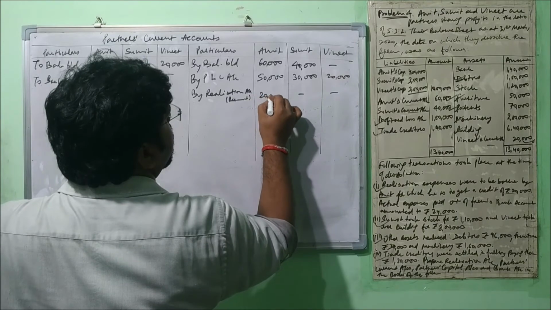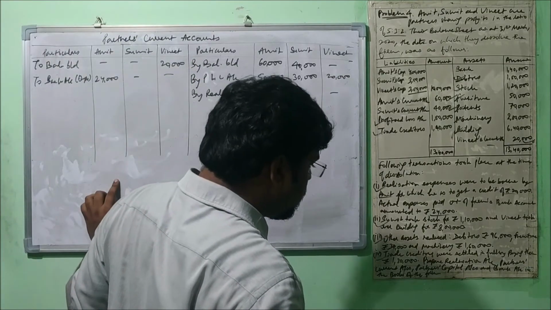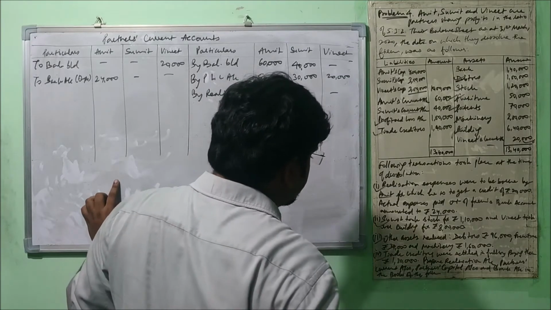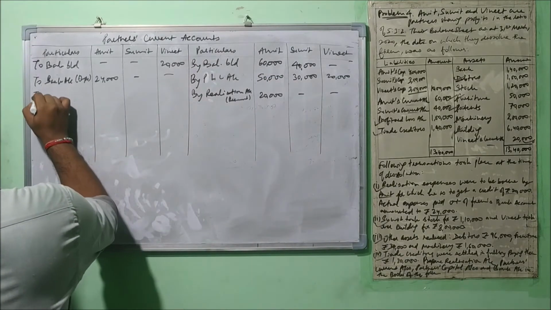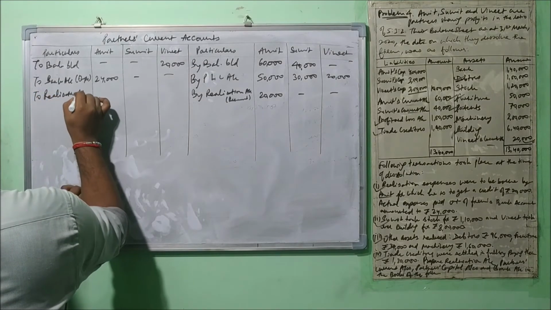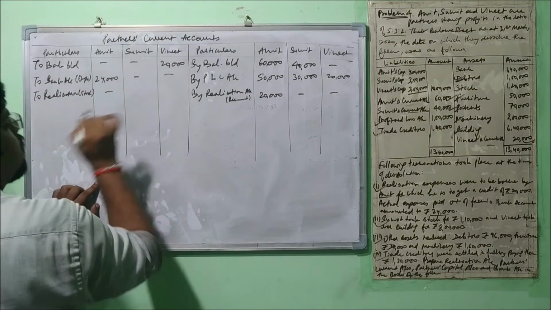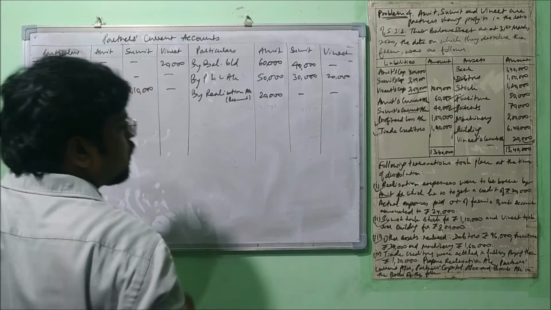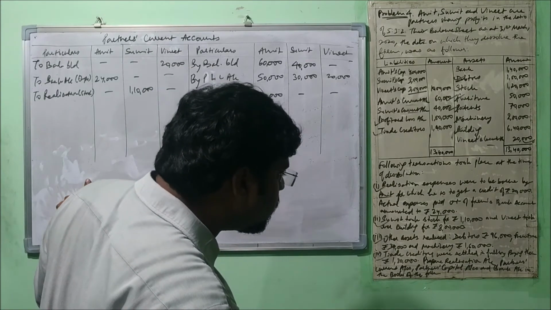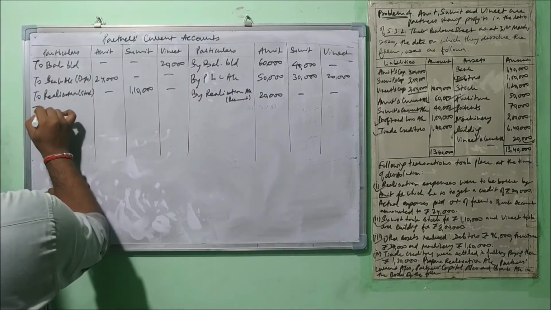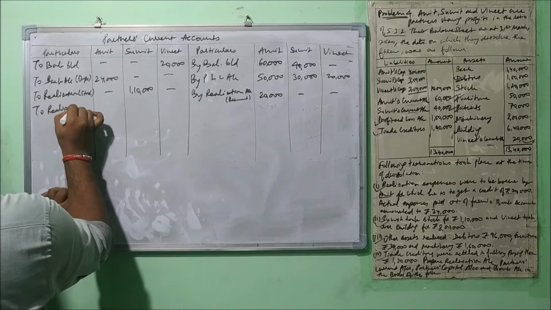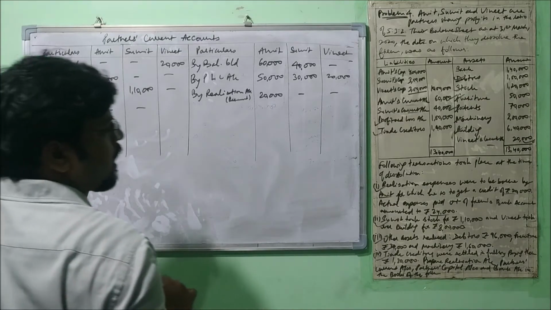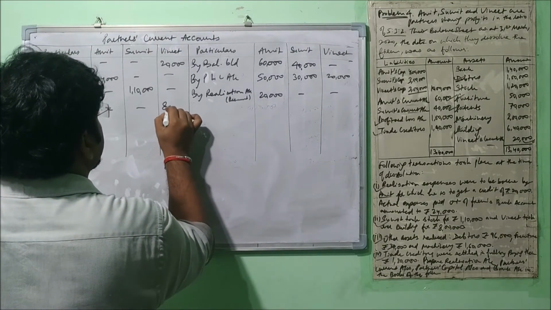So by realization, that is related to his remuneration, it was 20,000. Now Sumit took stock, so it will be mentioned here to realization, and in brackets we can mention stock. How much amount did he take the stock for? 1,10,000. And similarly, to realization, building, it was taken over by Vinit at 8 lakh rupees.